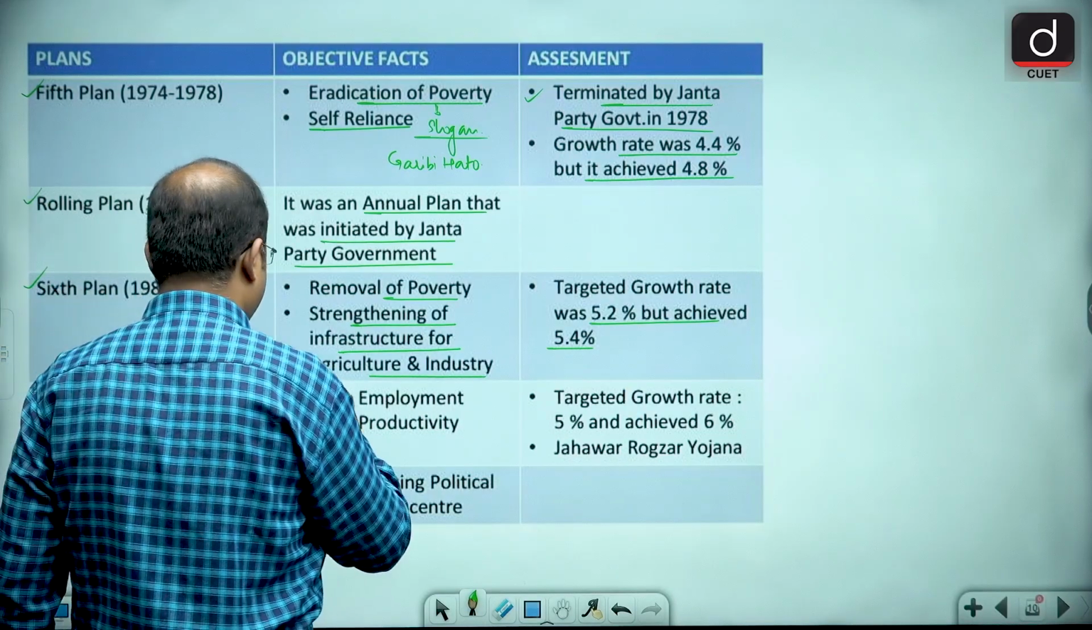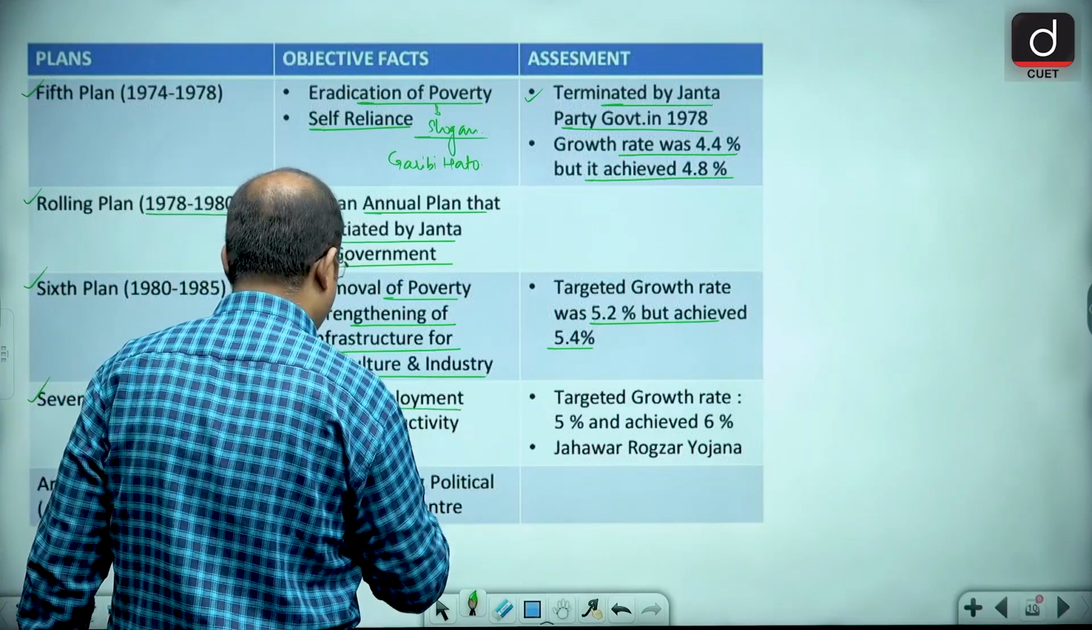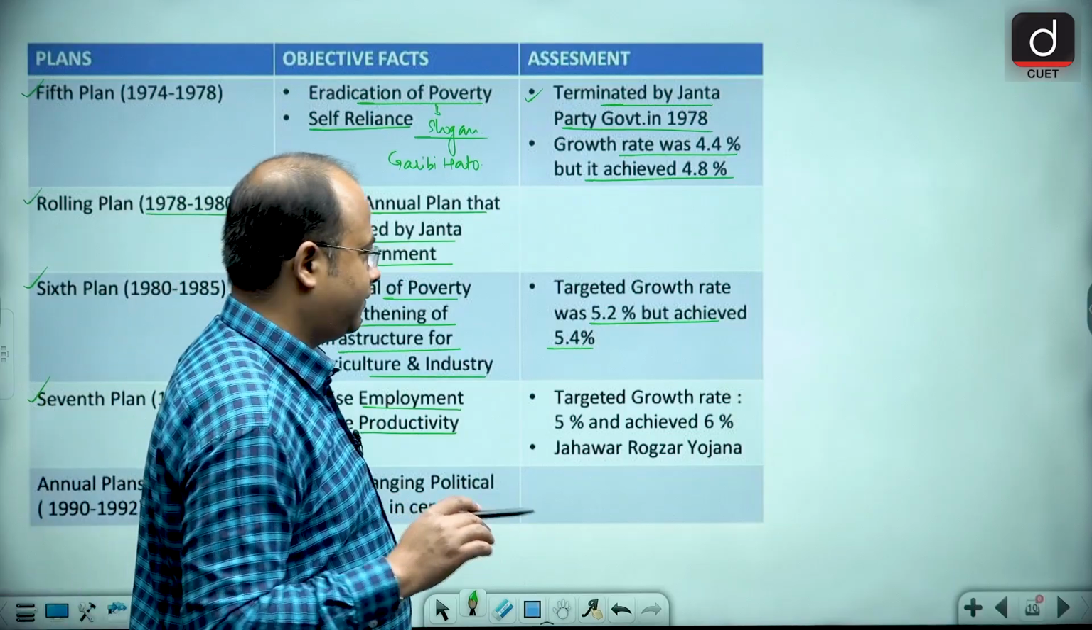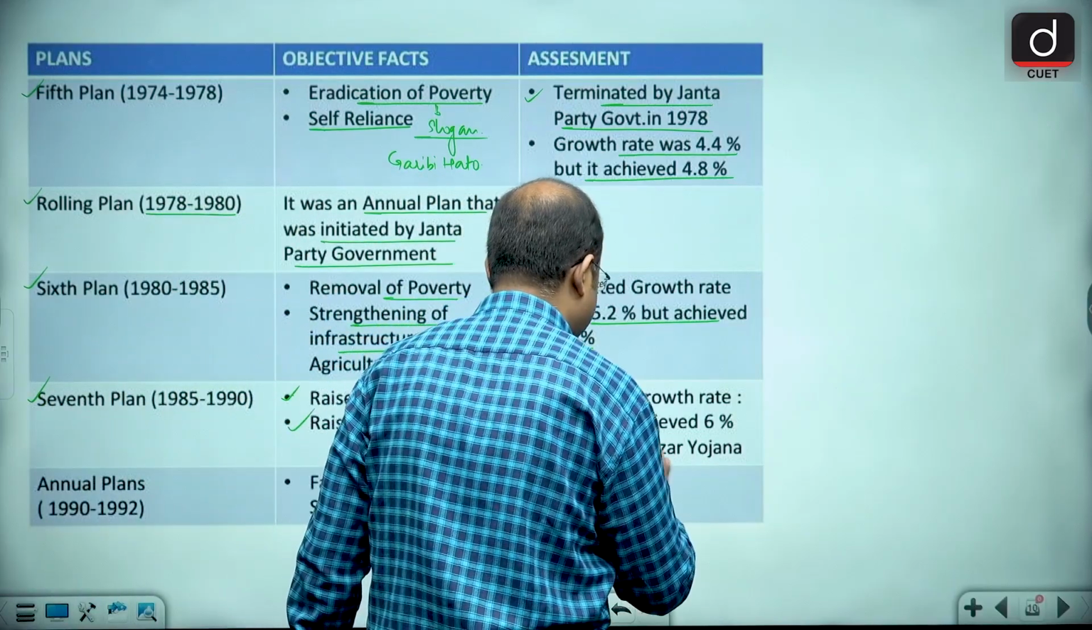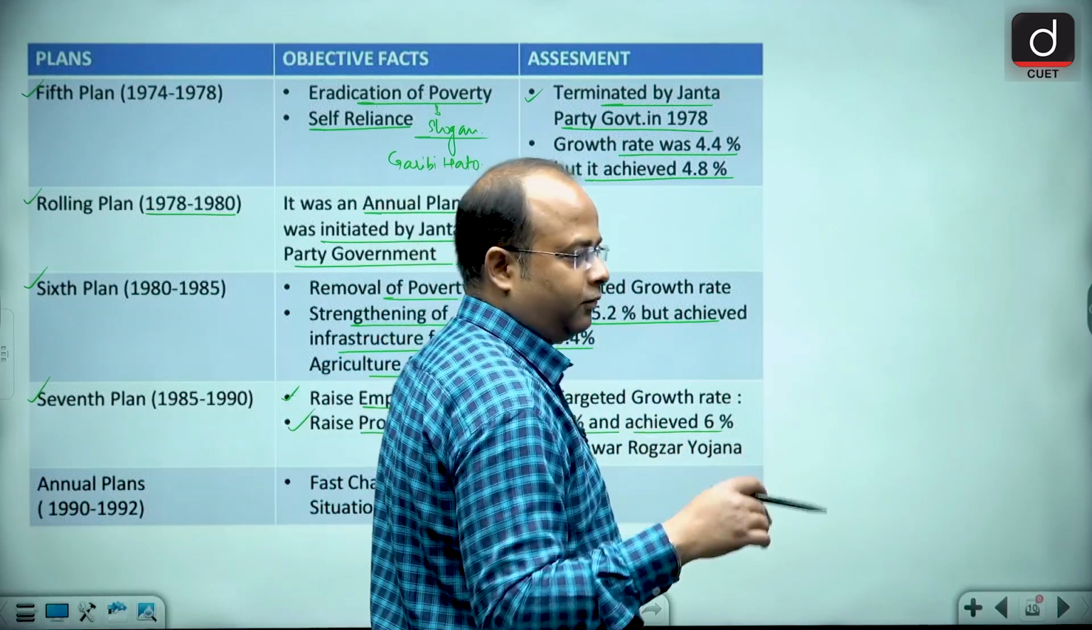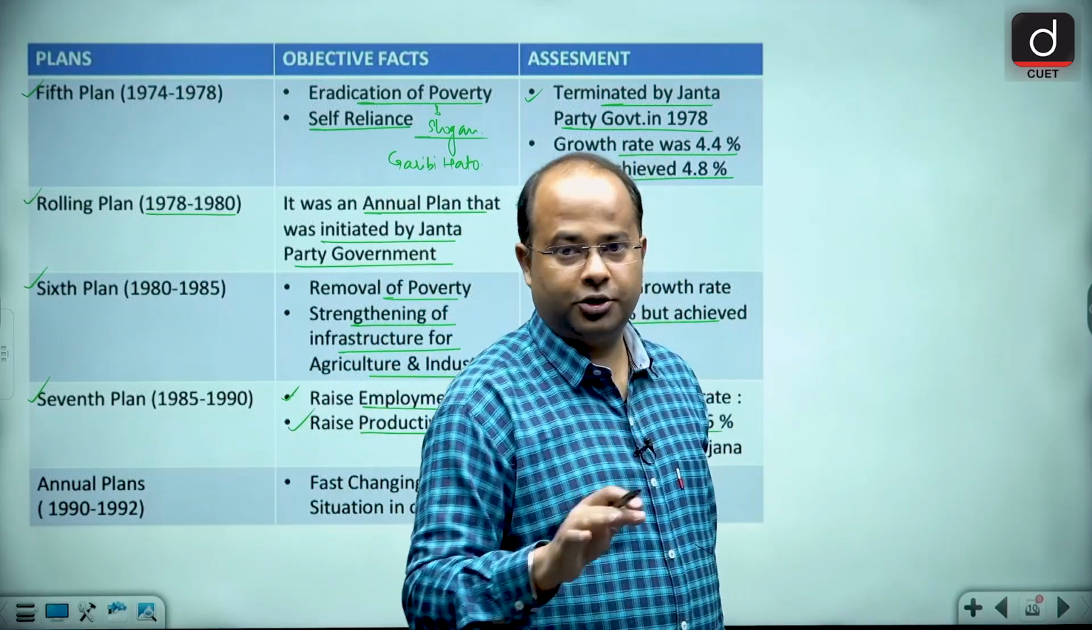The objective was to raise employment and raise productivity. The target growth rate was 5%, but it achieved 6%. And Jawahar Rozgar Yojana was launched to provide employment opportunities.